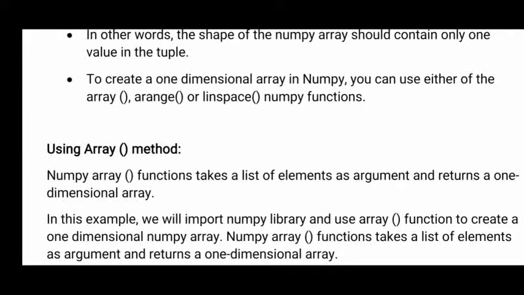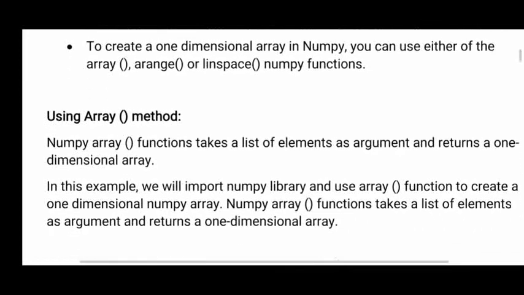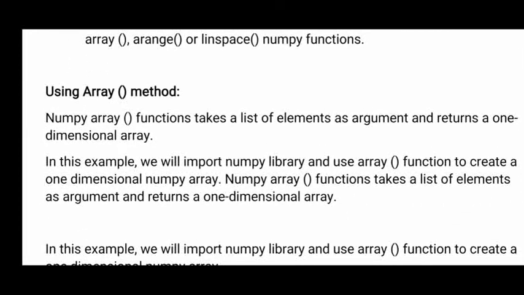You can see these three functions. Now I will explain one by one each function. Using the array function, how can you create a one dimensional array, and using the range function, how can you create a one dimensional array, and using linspace, how can you create a one dimensional array, that we'll discuss now. So here the first method is creating an array by using the array method.